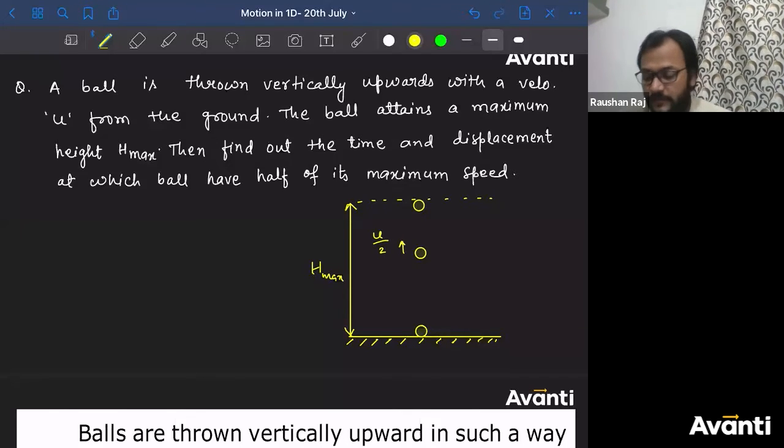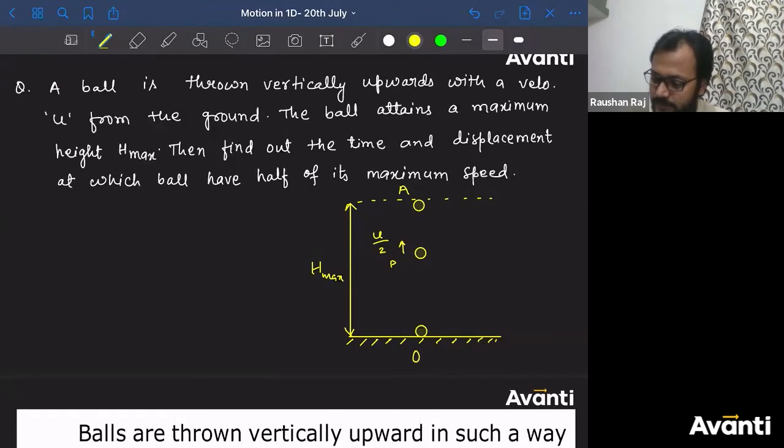When the particle will be coming down, and when the particle will again come back at this position, the particle will again have the same speed. That means u by 2. So there are two time instants. Let me draw this here again. Let me call this O, this is A, this is P. This line is the upward motion I am showing.